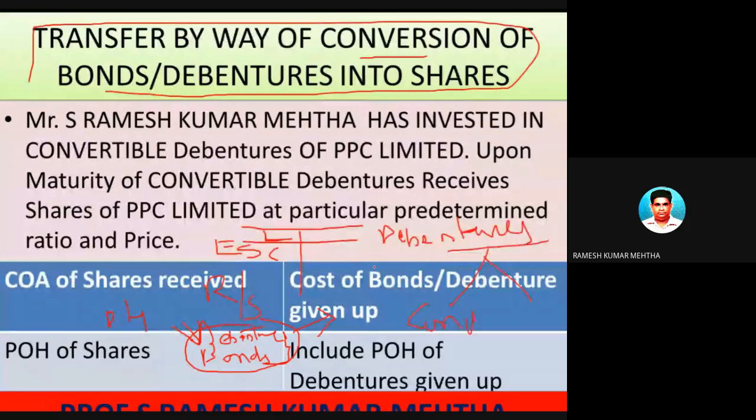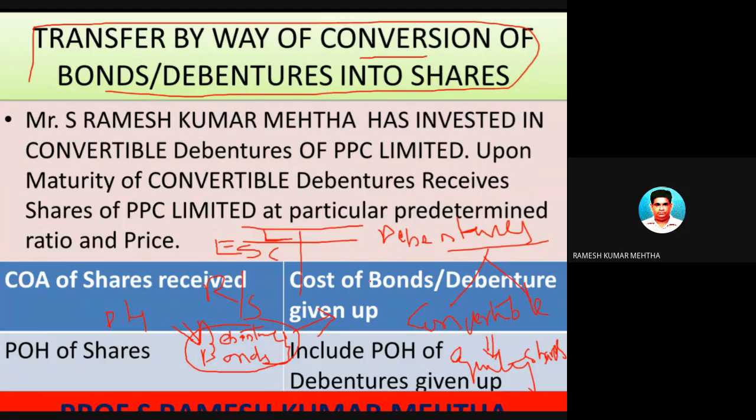Convertible debentures means they are going to be converted into equity shares at an appropriate time, either on the date of maturity or at a predetermined time. They are subsequently converted into equity shares. They can be fully convertible debentures or partly convertible debentures.